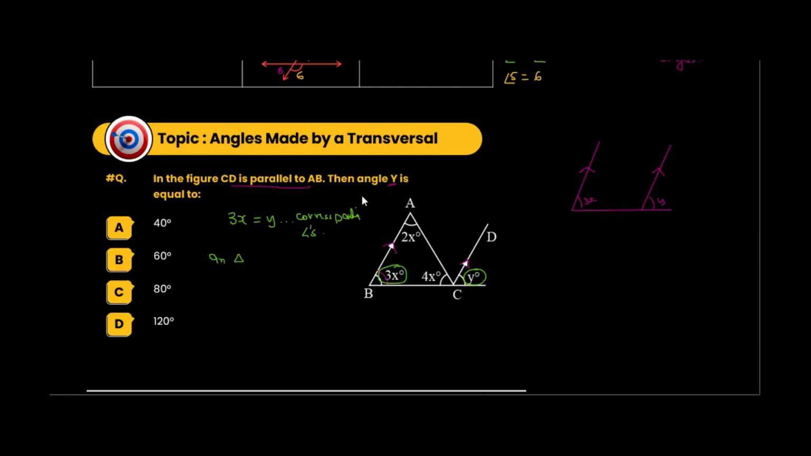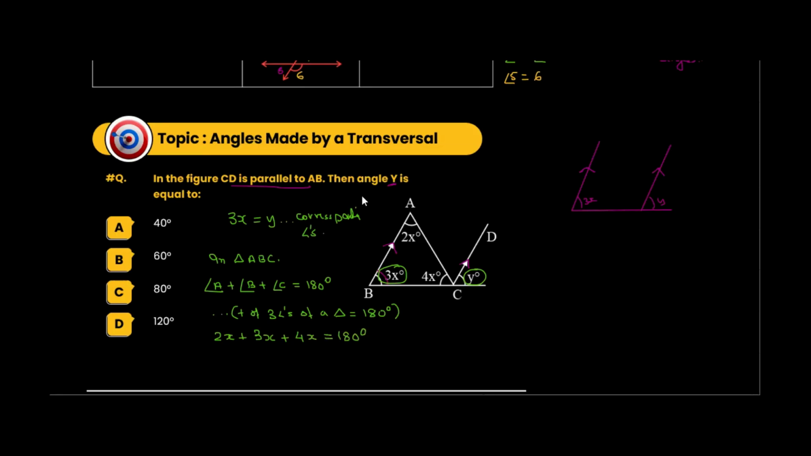Now let's look at this triangle ABC. In triangle ABC, angle A plus angle B plus angle C, this we know is 180 degrees. Why? Sum of three angles of a triangle is equal to 180 degrees. Are we understanding this? So angle A has a value of 2x, angle B has a value of 3x, and angle C has a value of 4x. This is equal to 180 degrees.